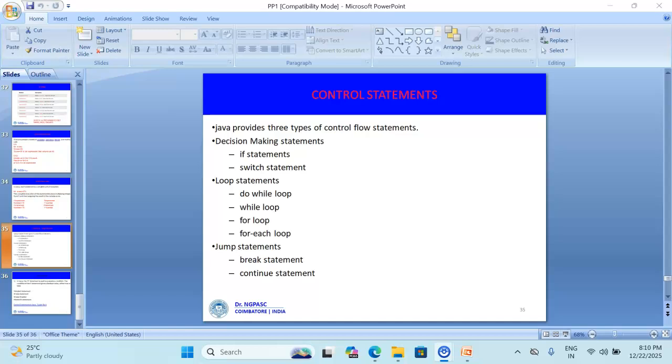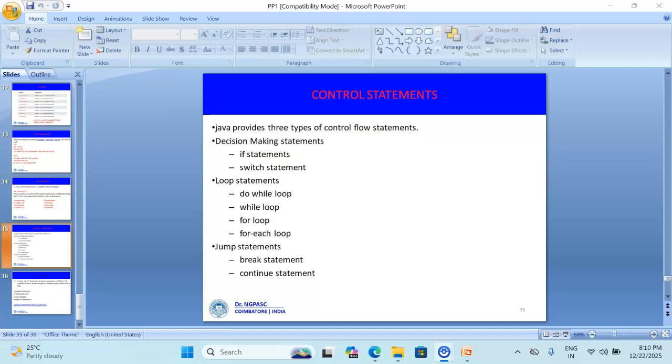Then the next one is the looping statement. In looping statements, we have do-while, for, and while. For is an entry-controlled loop, that is it checks the condition first. While is also an entry-controlled loop, it also checks the condition first. And do-while is an exit-controlled loop, it checks the condition at the last.